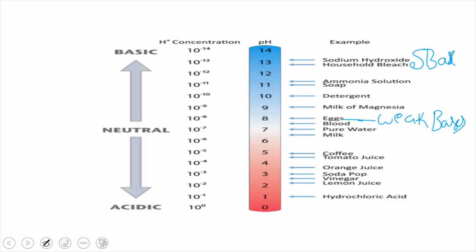So you can say that hydrochloric acid is a strong acid. Why can we say that? Because its pH value is 1. pH value 1 means strong acid and pH value 6 means it's a weak acid. Right. So as you move towards the right side from 0 to 6, acidity decreases. In the case of bases, they are from 8 to 14, and as you move towards the right side, from 8 to 14, basicity increases.